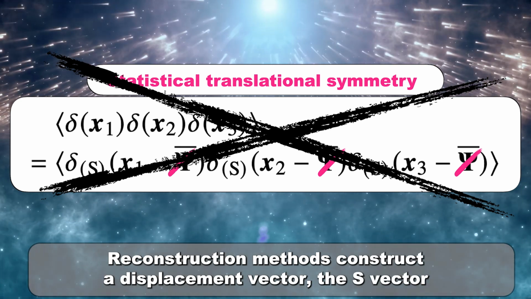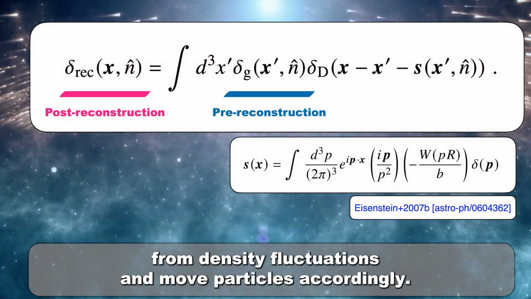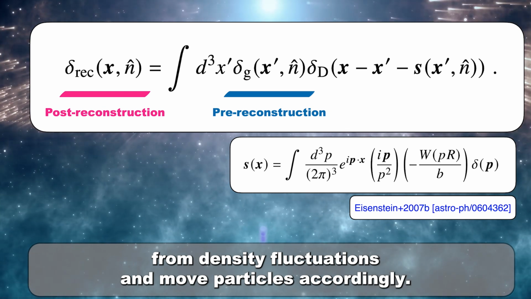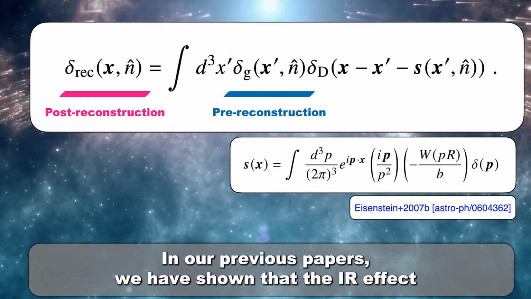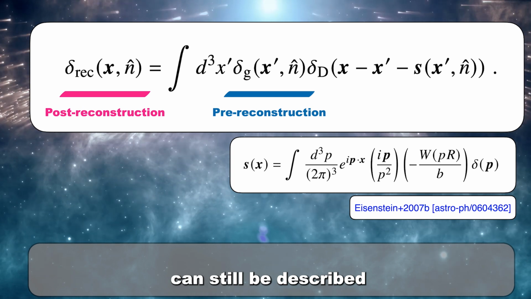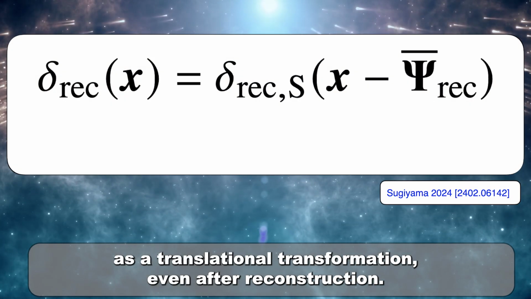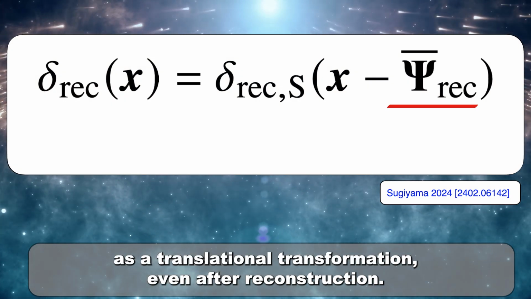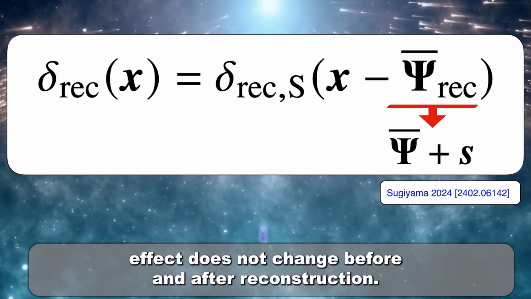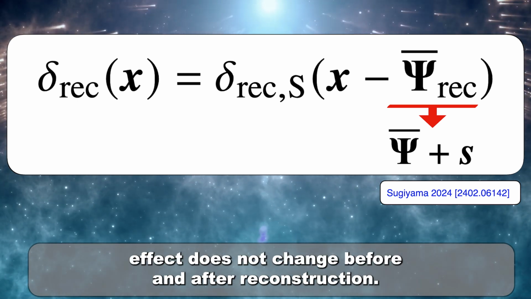Reconstruction methods construct a displacement vector, the S vector, from density fluctuations and move particles accordingly. In our previous papers, we have shown that the IR effect can still be described as a translational transformation even after reconstruction. This means that the handling of the IR effect does not change before and after reconstruction.